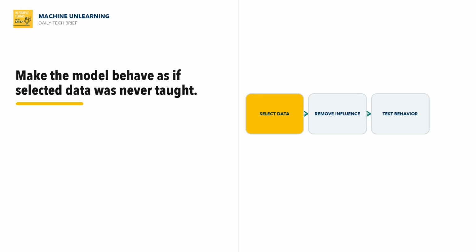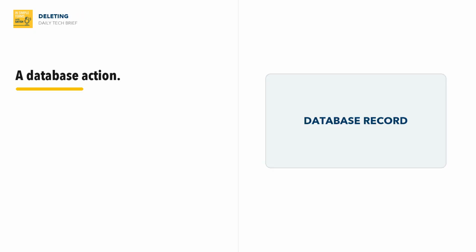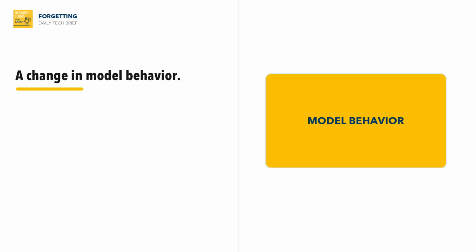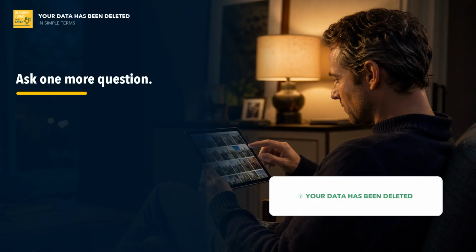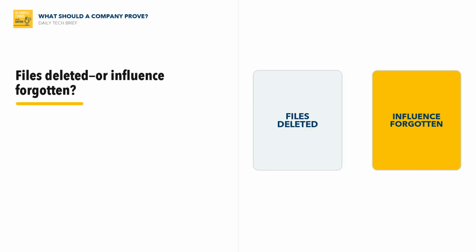So, what is machine unlearning? It attempts to make an AI model behave as though selected training data had never been part of its education. Deleting is a database action. Forgetting is a change in the model's behavior. The next time an application says your data has been deleted, perhaps we need to ask one more question. Has your AI forgotten me too? What should a company prove? That your files were deleted or that its AI forgot their influence too?